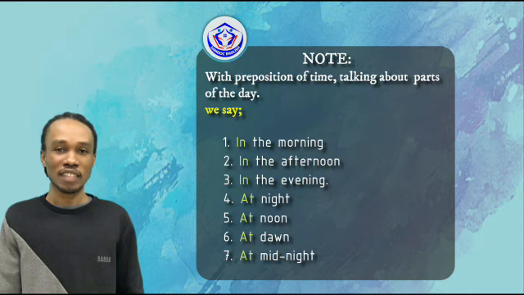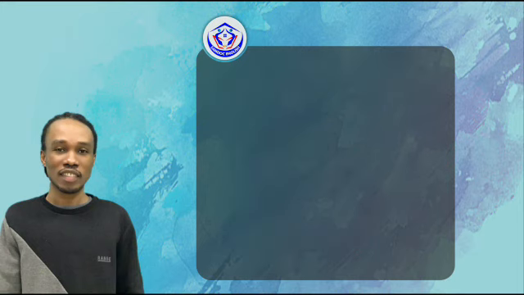But we say at night, at noon, at dawn, at midnight. Here are simple differences that you need to take notice of when we are talking about parts of the day.